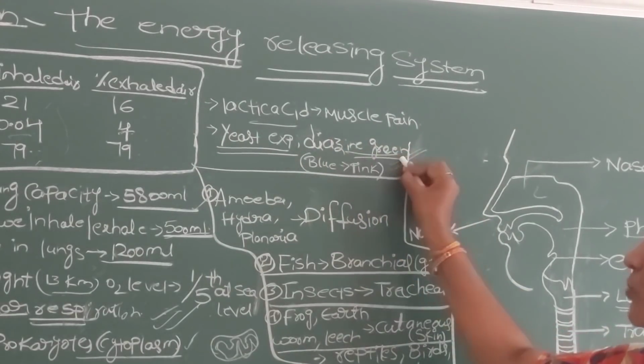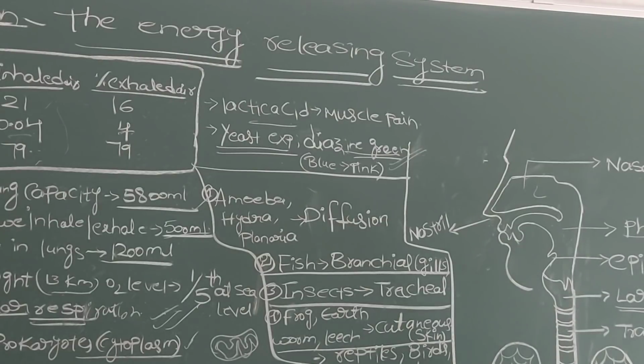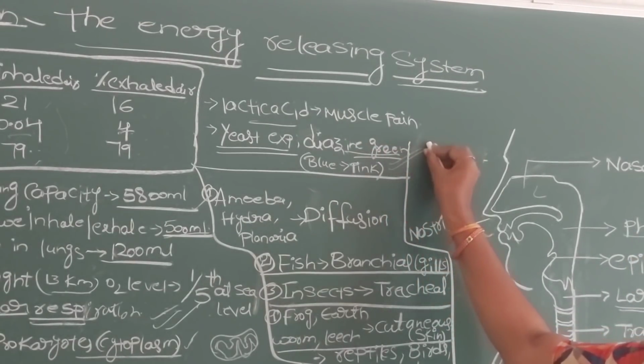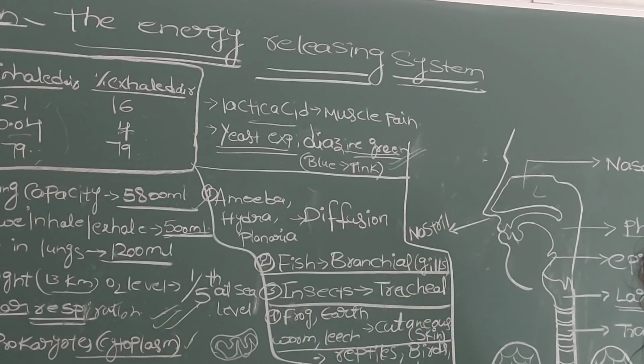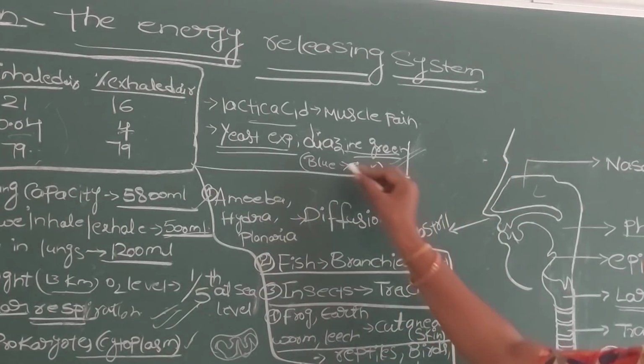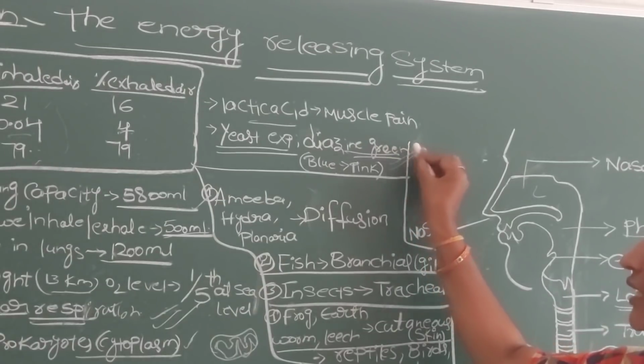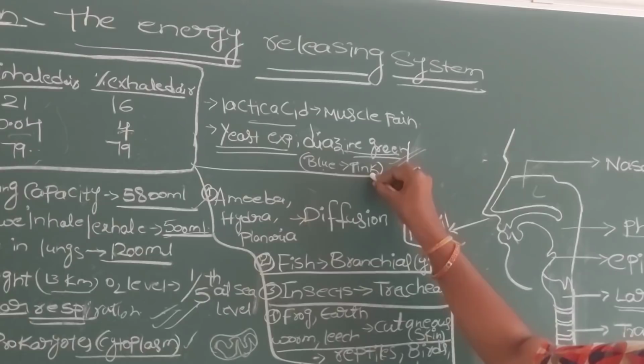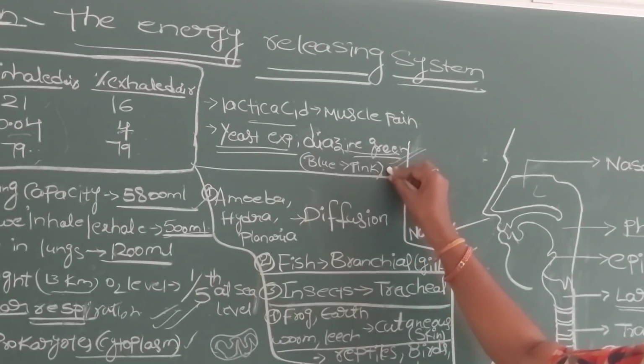In the yeast experiment we use a special dye, a color-giving agent, called diazine green or Janus green B. If there is no oxygen, or only a very small amount of oxygen is present, the diazine green B dye turns its color from blue to pink. So based on that we confirm that there is a short supply of oxygen.